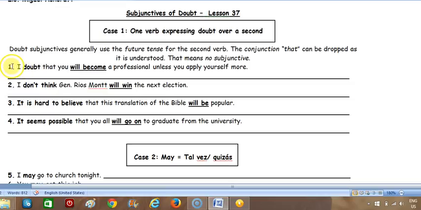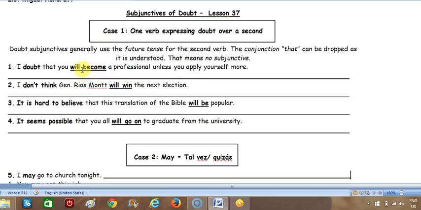So let's look at our sentences. Number 1: I doubt that you will become a professional unless you apply yourself more. This is translated: dudo que llegues a ser un profesional a menos que te apliques más. So we have actually in Spanish two subjunctives, llegues and then apliques. We'll look at unless later, so don't worry about unless. What we're looking at here is doubt expressed over this.